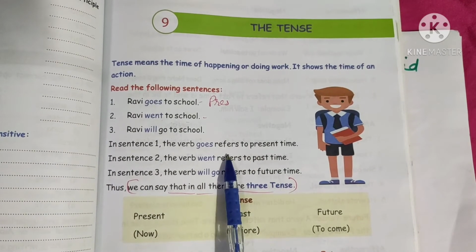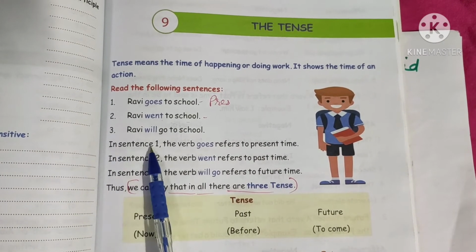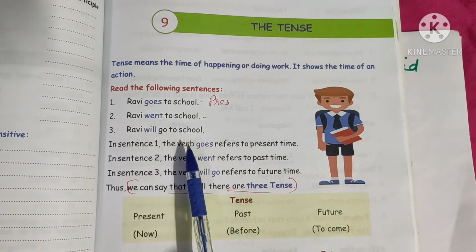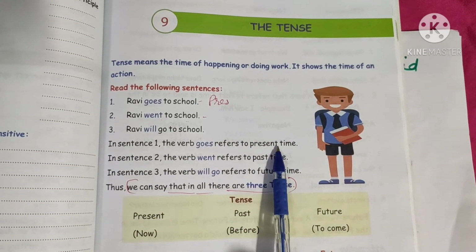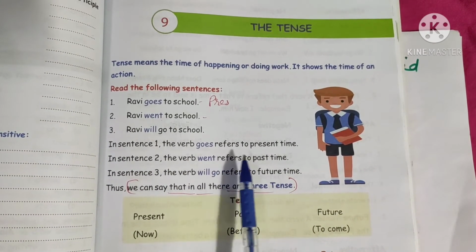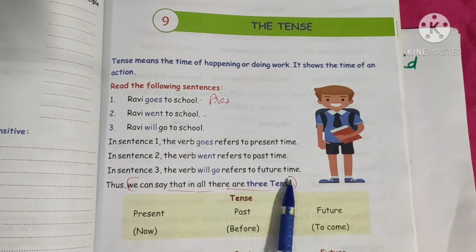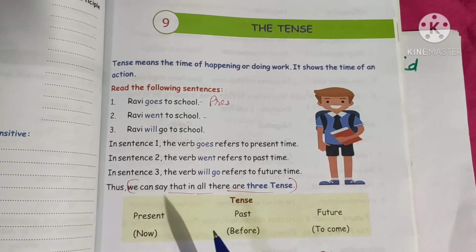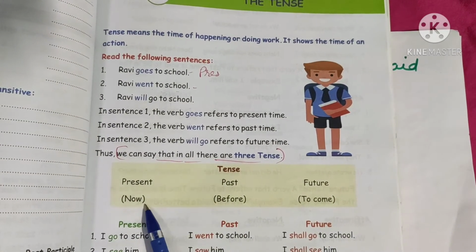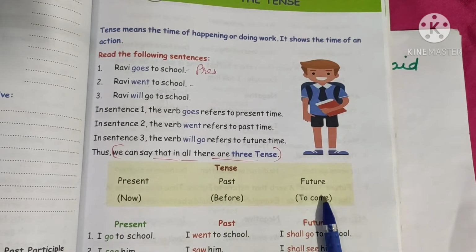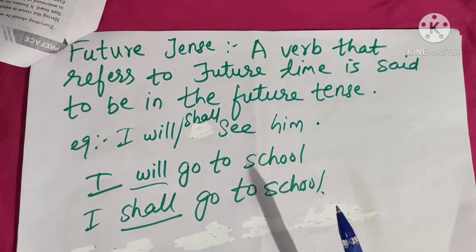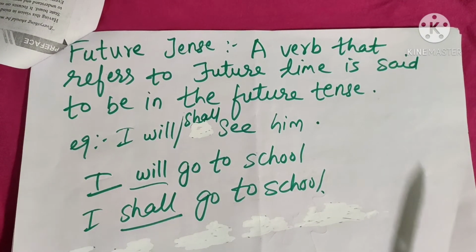So here only those examples are given, with explanation. In sentence 1, the verb goes refers to the present time, then the verb went refers to past time, and the verb will go refers to our future time. Okay, so now we have learned today our present tense, past tense and future tense. Okay, some more examples we will see.